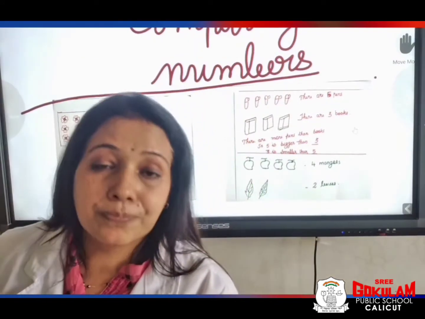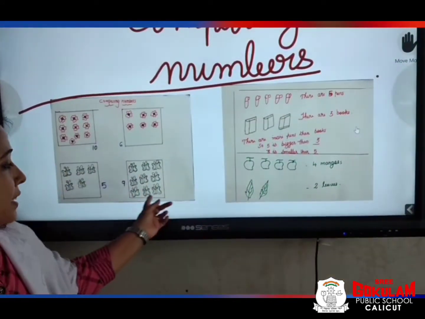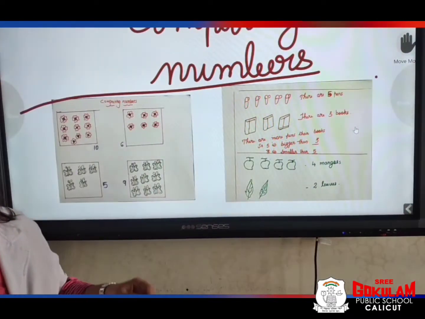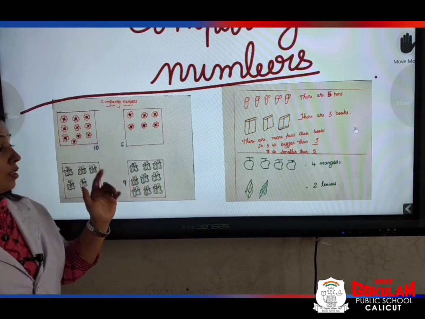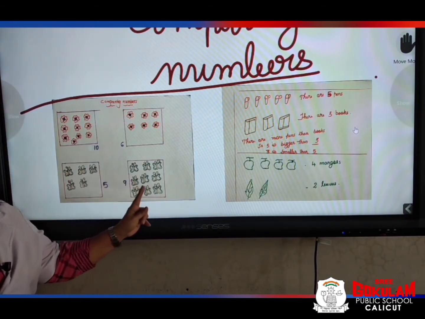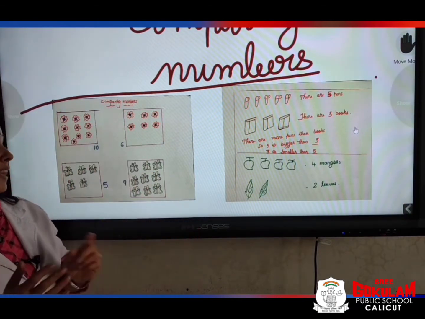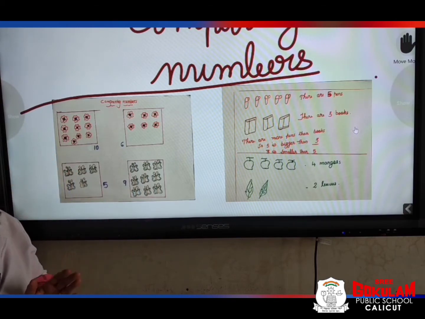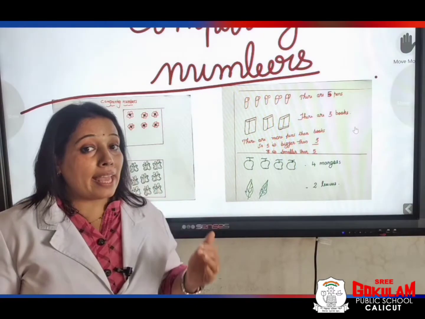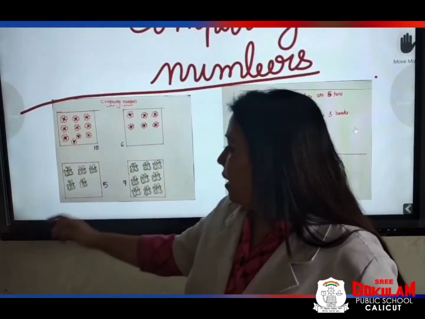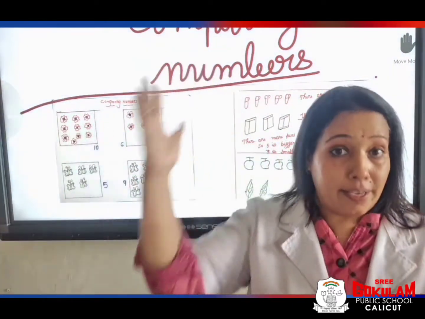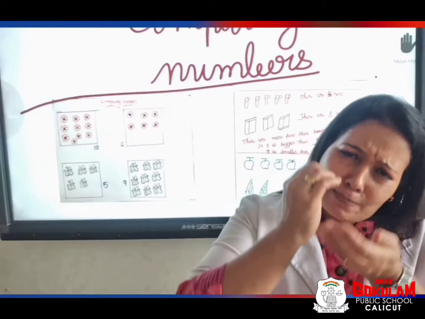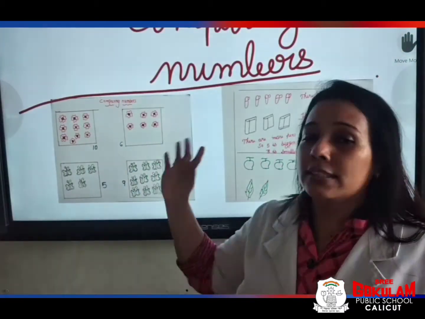There are 9 butterflies. Okay, we can say 9 is bigger than 5. 5 is smaller than 9. How can we say? 9 is bigger than 5. 5 is smaller than 9.